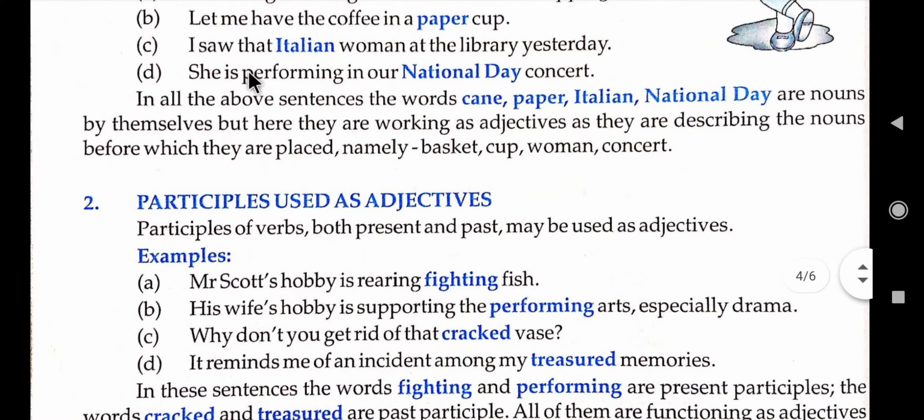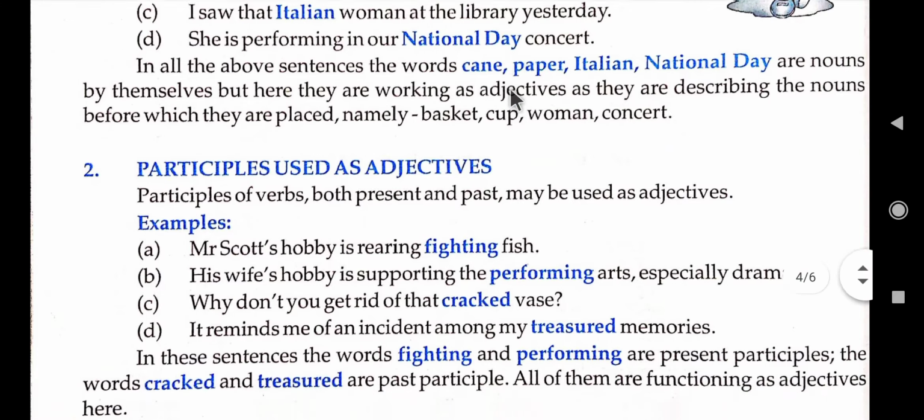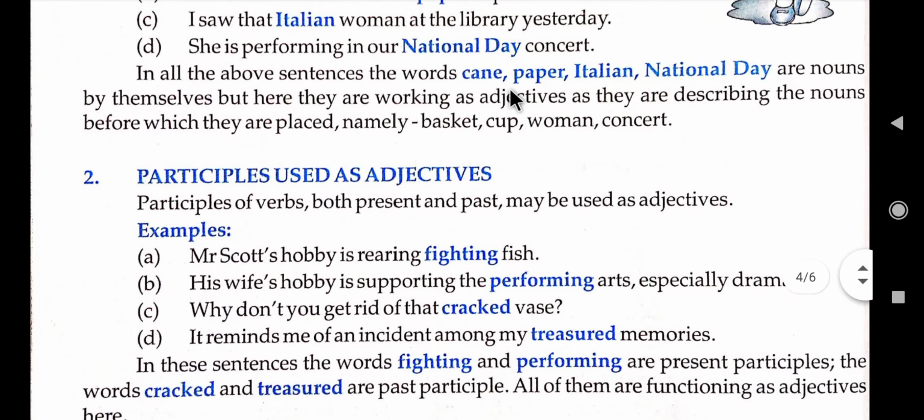Next, she is performing in our National Day concert. So we know that national is a noun, day is also a noun, but what kind of concert was it? A national day concert. So it becomes an adjective. It becomes the quality of a concert. So now read this.